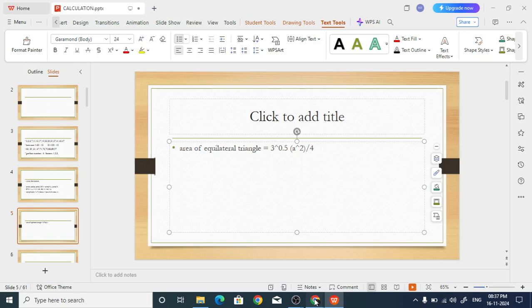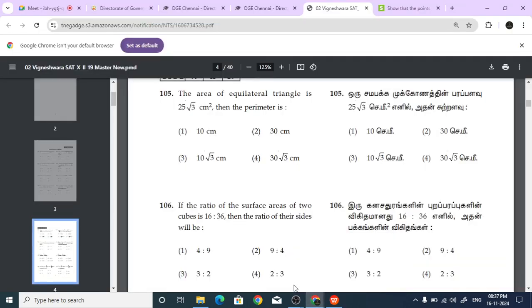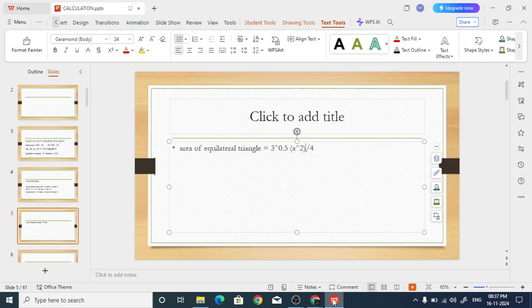What is the area of the triangle they have given? 25 root 3 they have given. So this is equal to 25 into 3 to the power 0.5.